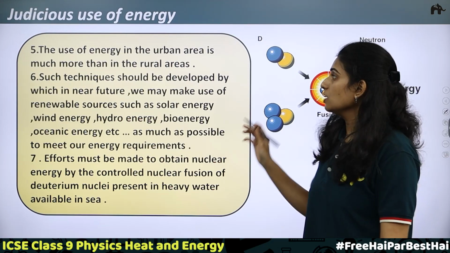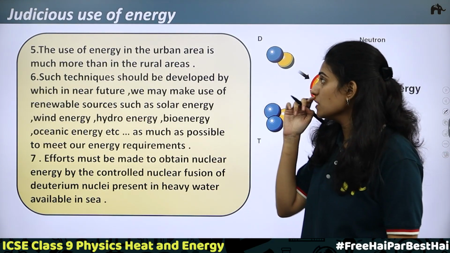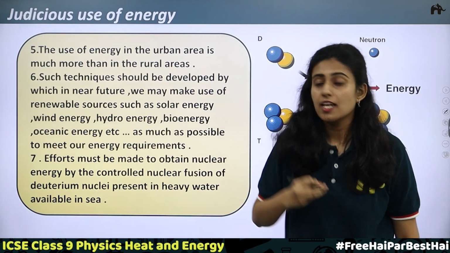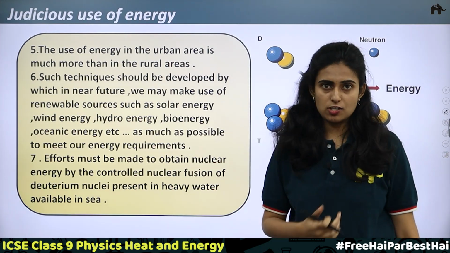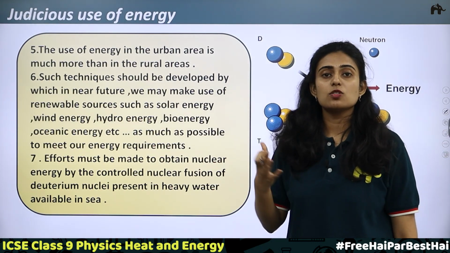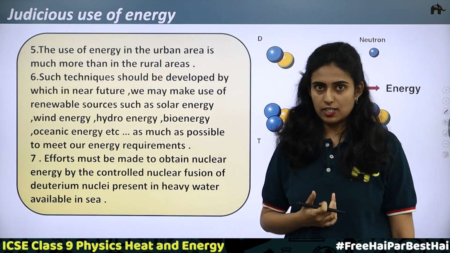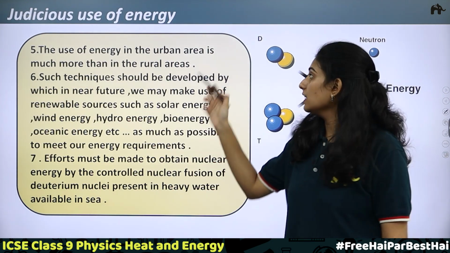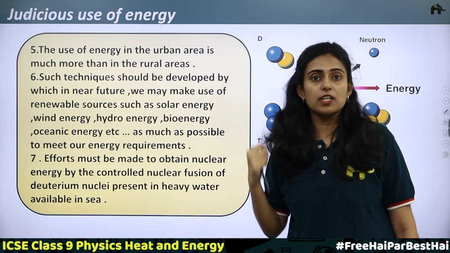The fifth point is the use of energy in the urban areas is much more than in the rural areas. So in the rural areas, people directly depend on the sunlight, then wind energy, hydro energy and all. But in case of the urban areas, people depend on the non-renewable sources of energy or the conventional sources of energy. So here normally we say that the use of energy is more in the case of urban areas because they want more electricity.